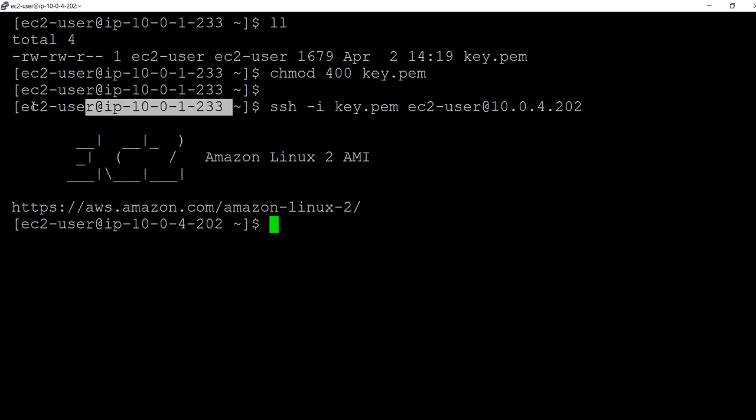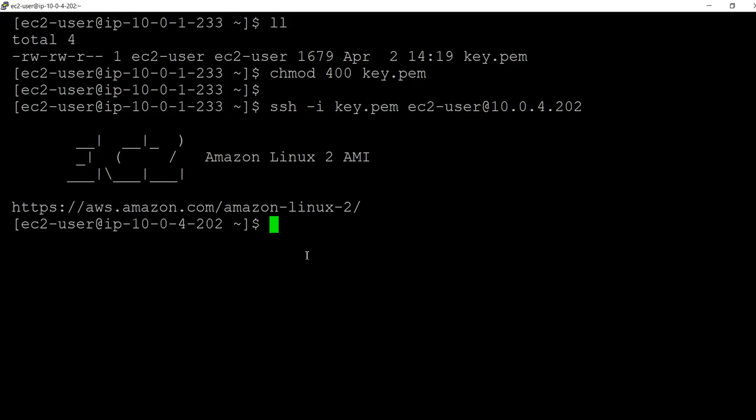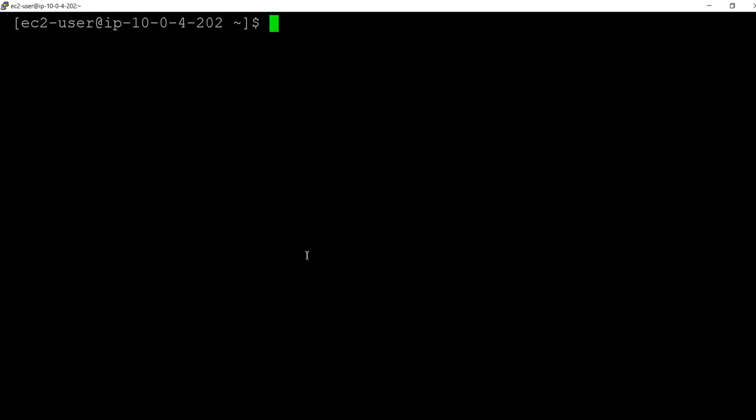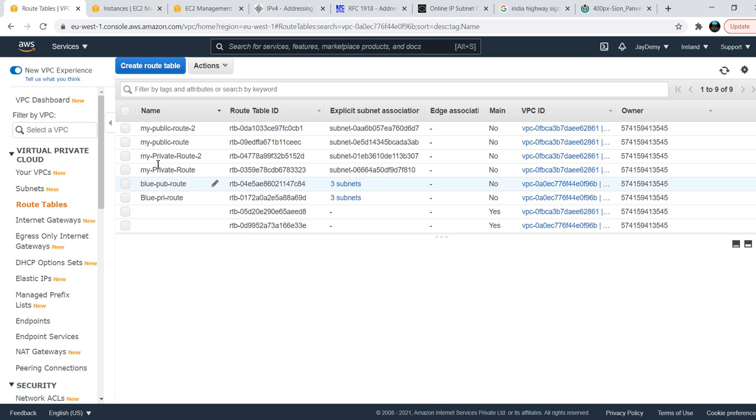You can see, right? This is my previous server and this is my new server, 202. 202 is my private server. I have connected now. Now I want to download a package. As I said, with the help of the NAT gateway we will get the packages downloaded, right? sudo yum install git. But before installing, I'll come to my routing tables. I want to show you the proof.